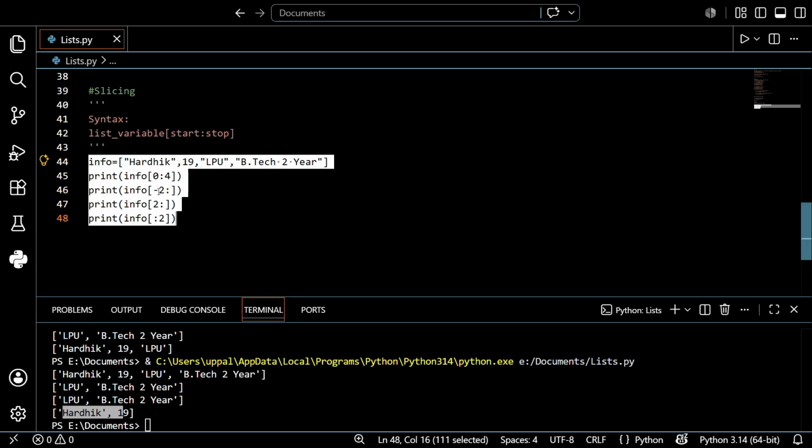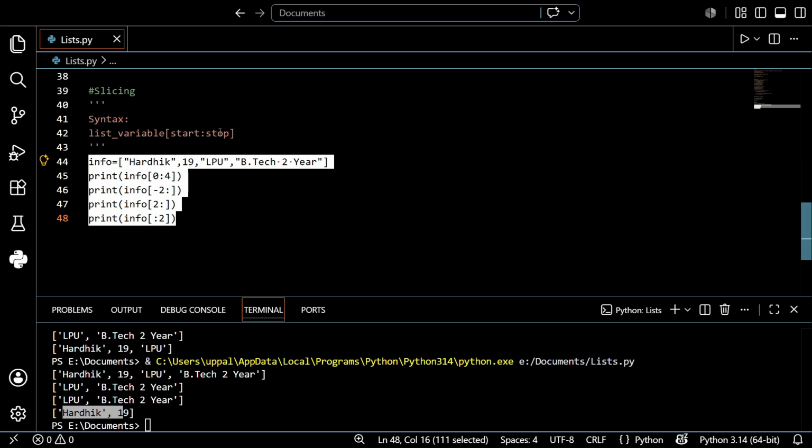By using this, I just want to print the entire list. Then you can write 0 to 4. I want to print out only the top first 2. Then you can leave the start, and when you leave the start, it will automatically start from 0. If you indicate a particular position, like I want to start with 2, then you start with 2 and it will print the rest, like 2, 3, 4. And if you just leave the stop, then it goes up to n.